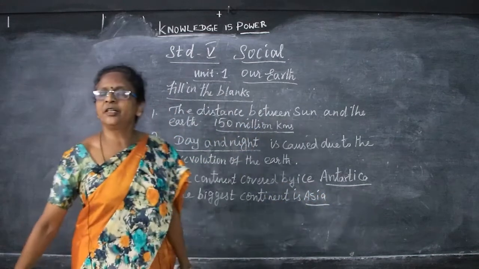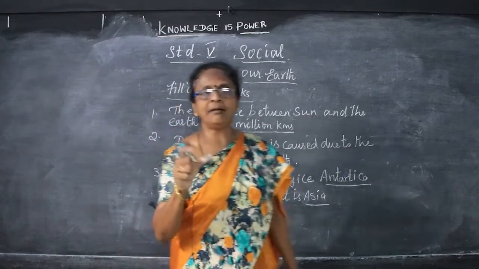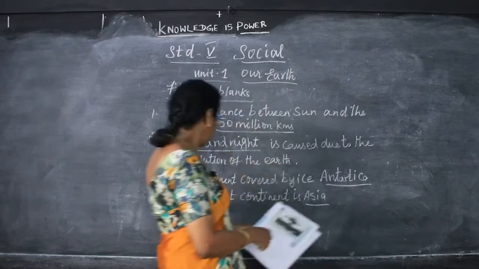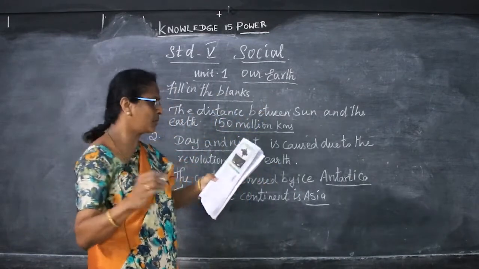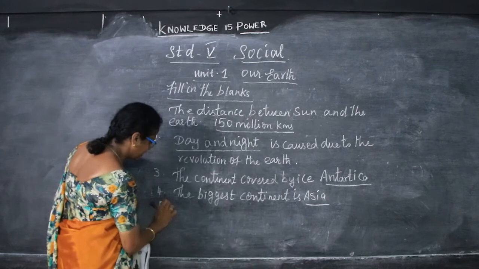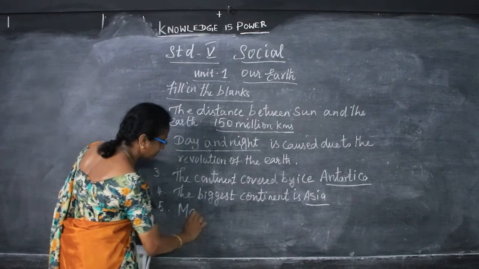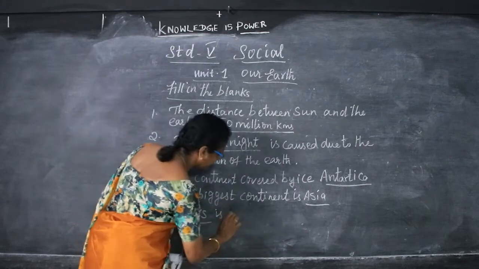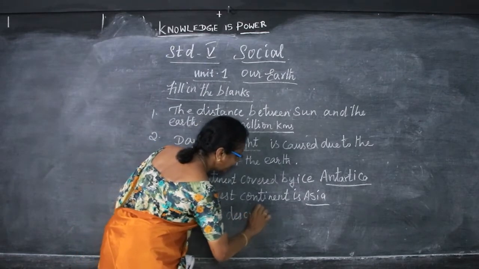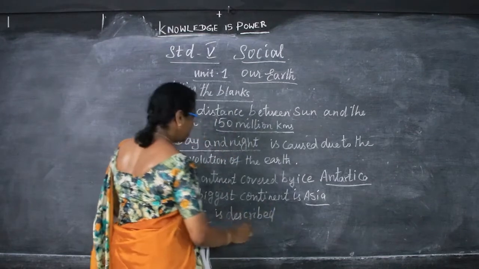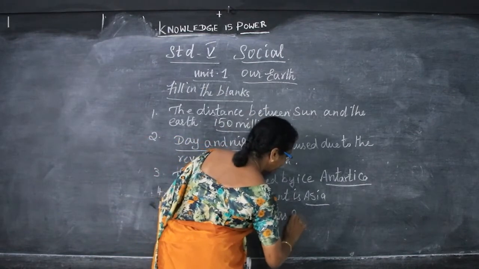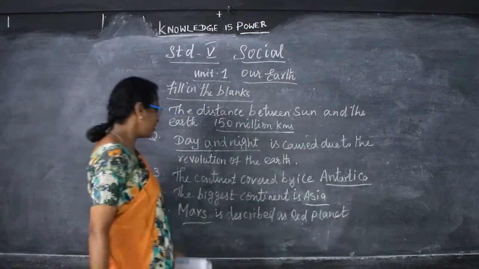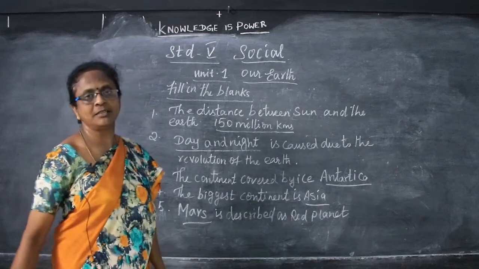Which is the smallest continent? Australia. When you see the seven continents on the map, Asia is the biggest continent and Australia is the smallest continent. Which is described as the red planet? Mars. Mars is described as the red planet. It is reddish in color. So they will ask a question like this: which is known as the red planet? Mars. Okay.